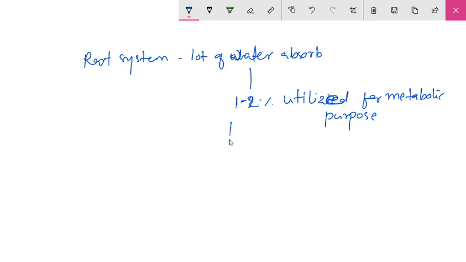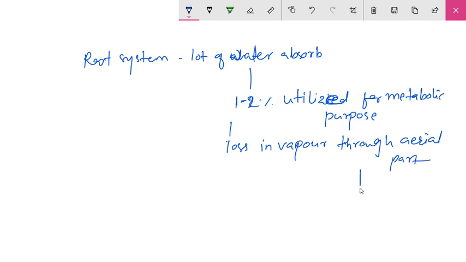Okay, and the remaining water, that is 80 to 90% of the water, is lost in the form of vapor. Okay, loss in the form of vapors, and this loss of water in the vapor form through the aerial part is known as transpiration.